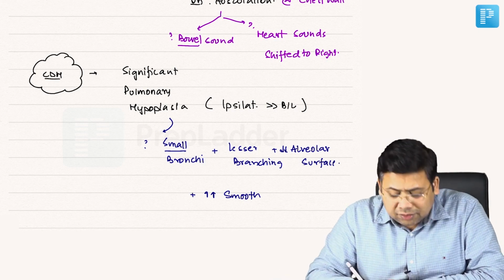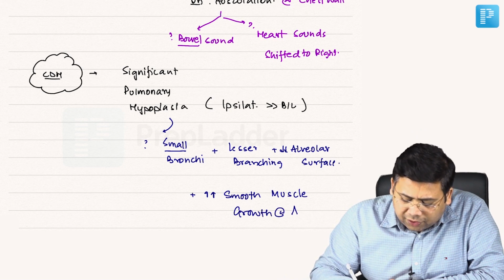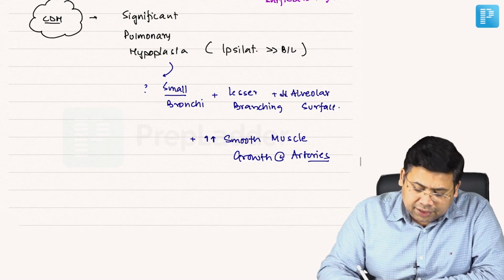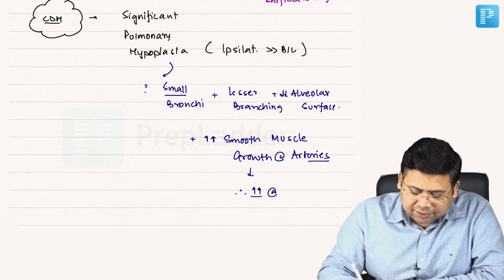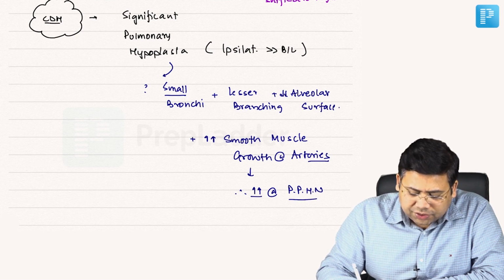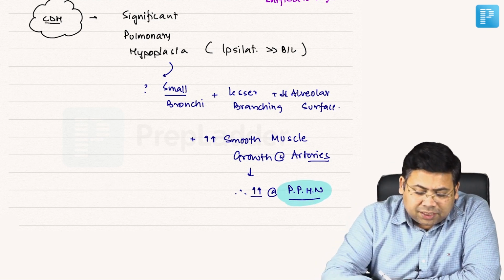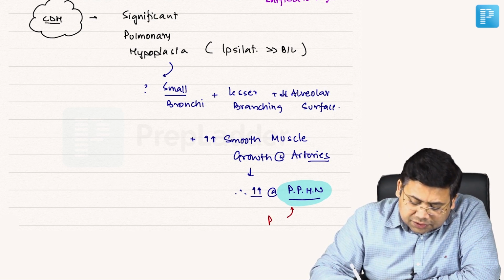Not only this, there is one more problem: there is increased smooth muscle growth at the level of the arteries. So there is thickened smooth muscle at the level of the arteries, and therefore there is an increased risk of persistent pulmonary hypertension, PPHN. And remember, this persistent pulmonary hypertension is associated with a poor prognosis.